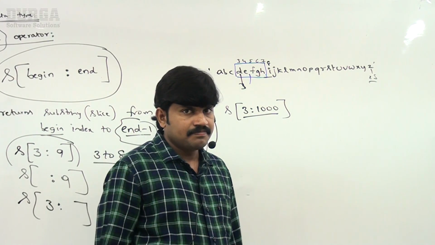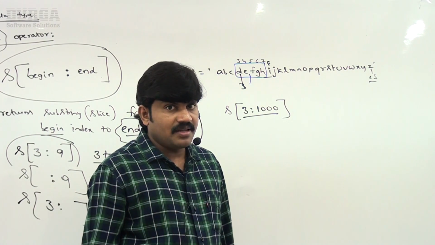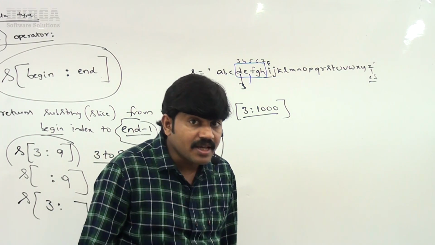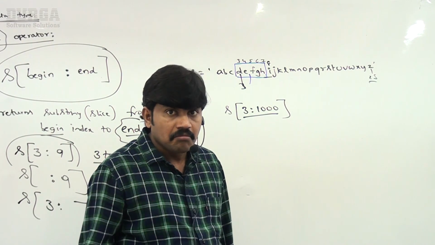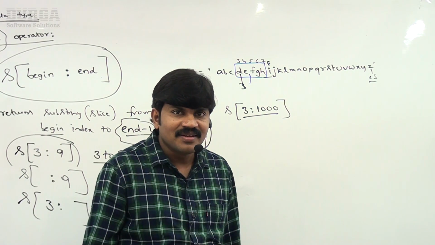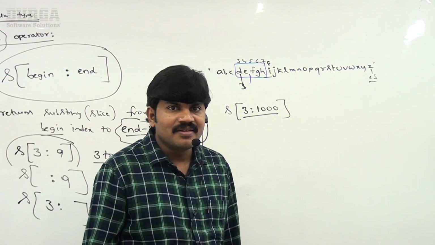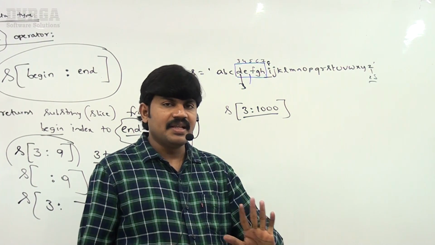What will happen? Please respond. Obviously, index 1000 is not there, so immediately you are going to get an index error, string index out of range. Hooray! Index error, string index out of range. Remember that. Slice operator is never going to raise an index error.